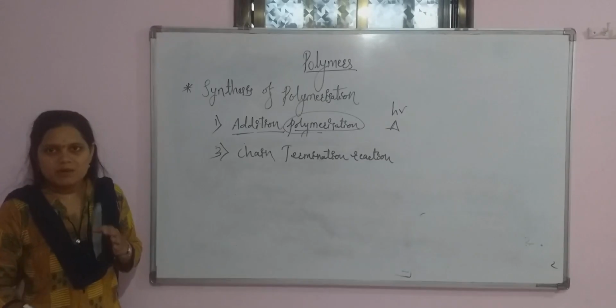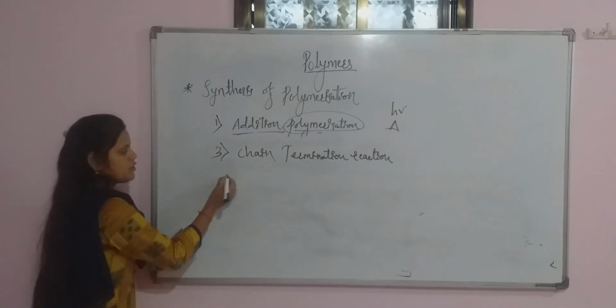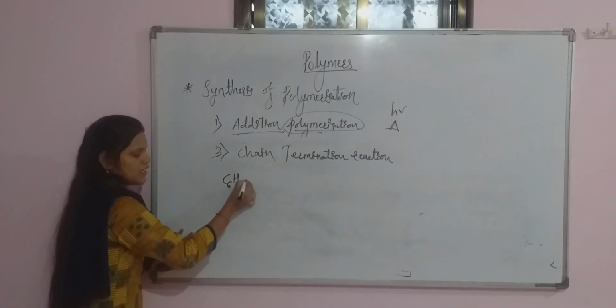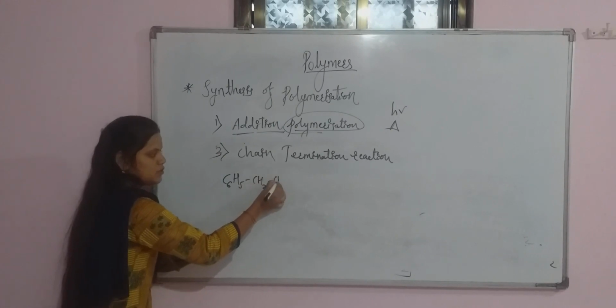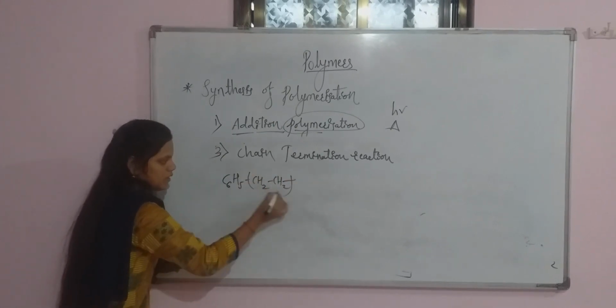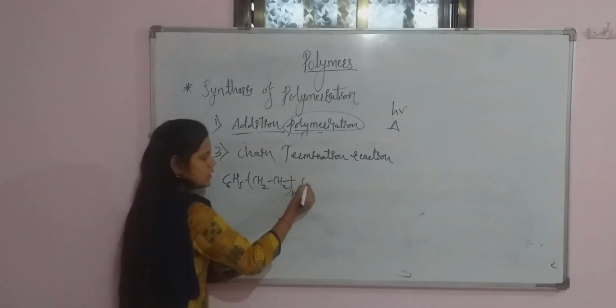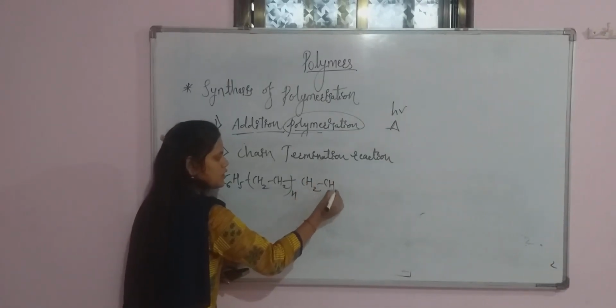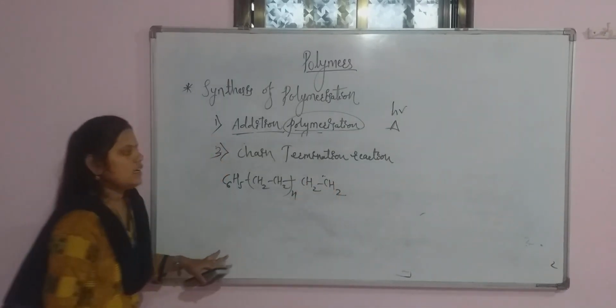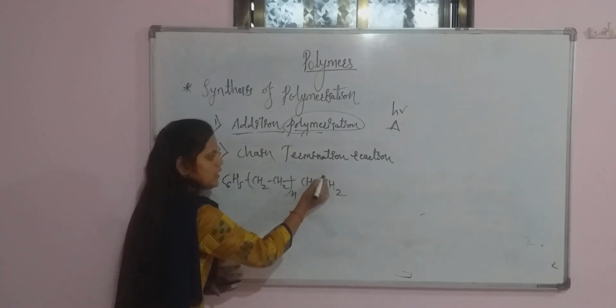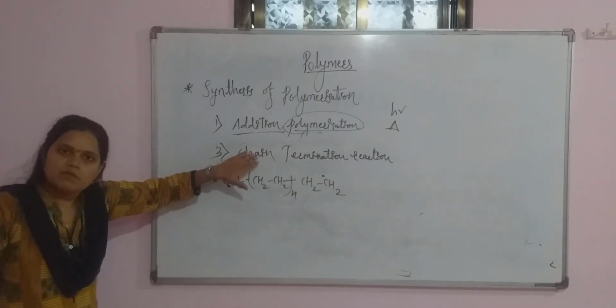Whatever product is formed in the chain propagation reaction, which product is formed? That is C6H5 CH2, how many times? N times. Okay. CH2 dot. Okay. You are getting this product in the second step, that is the chain propagation step.